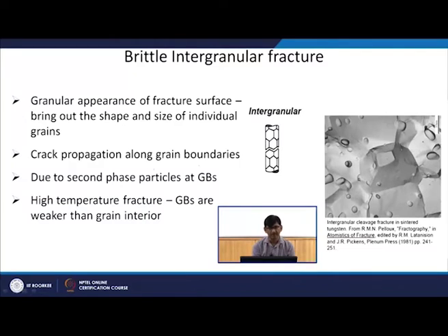So, in this case the crack propagates along the grain boundaries. Okay. Why it usually takes place, if you remember, we discussed when we were discussing about steels, that in hypereutectoid steels the cementite forms on the prior austenite grain boundary. So, it is kind of a continuous network.